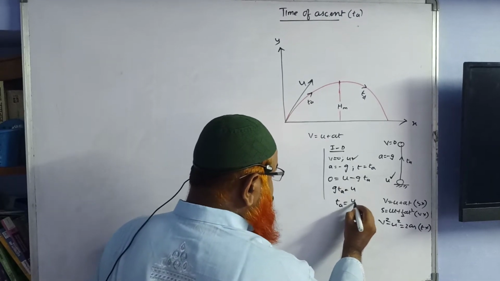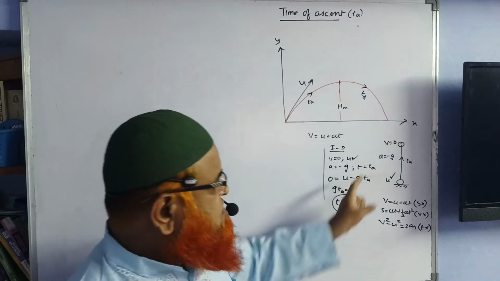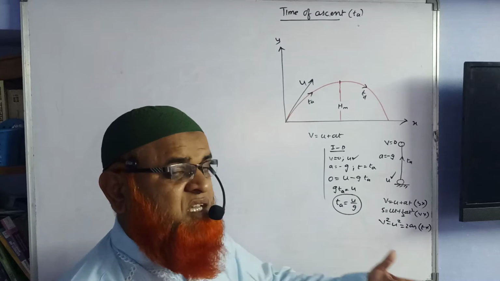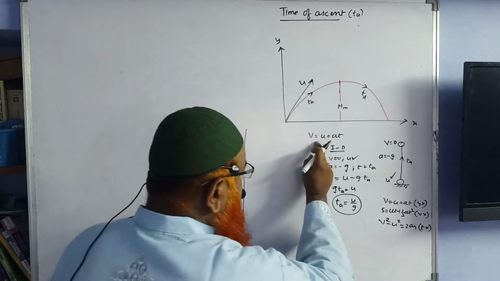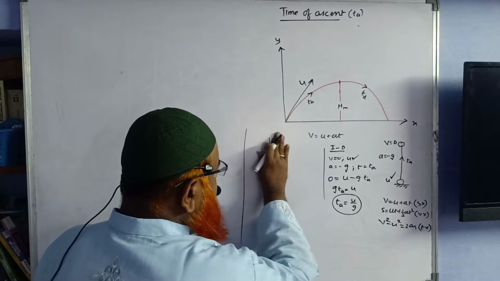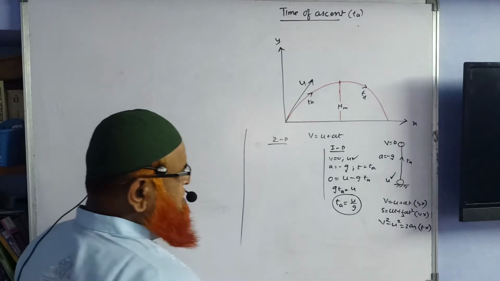So time of ascent is equal to u by g. It's very simple. In one dimension you write it as T_A equal to u by g. In two dimensions, what is going to happen? The formula here in two dimensions is the same. Same formula in two dimensions also.